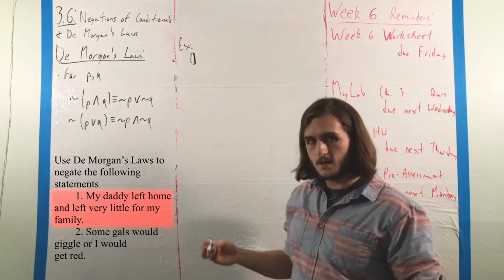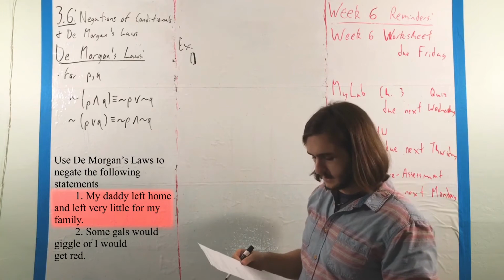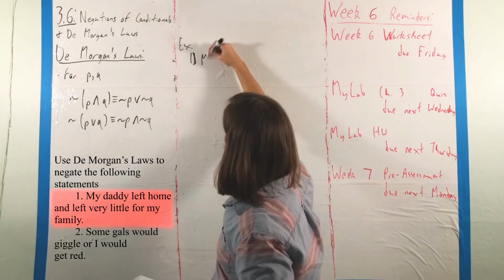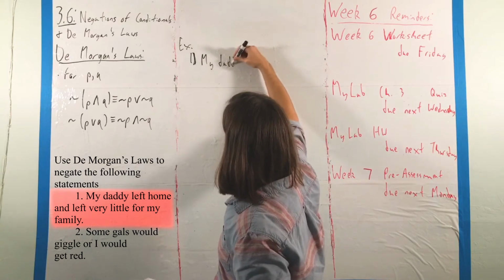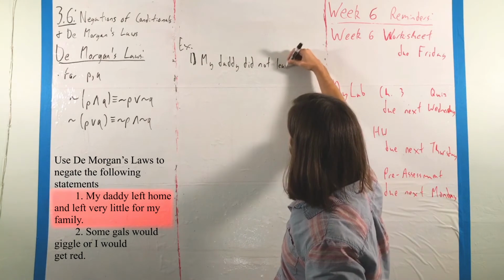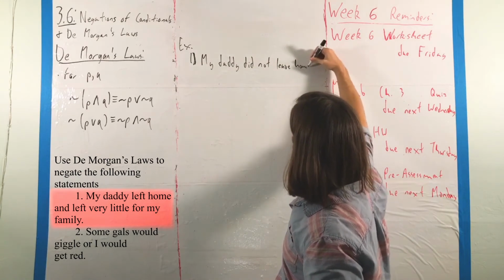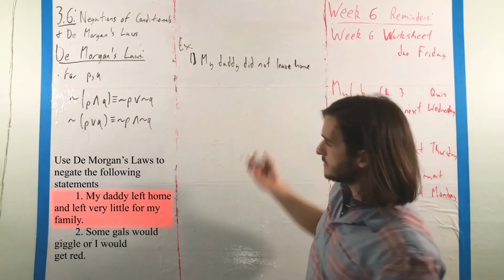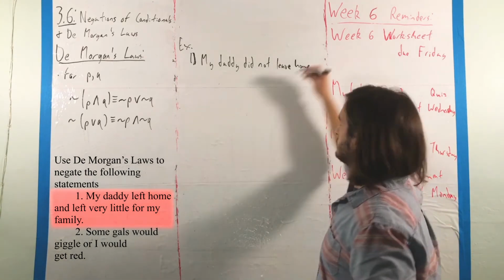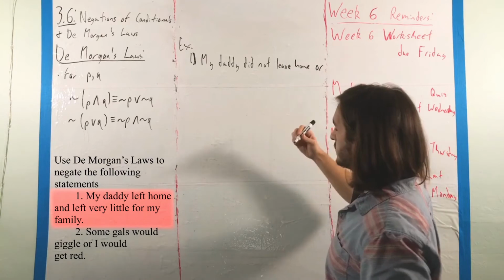what we can do is negate that first part of the statement. Since we have my daddy left home, that would become my daddy did not leave home. And then in the middle, because we have the conjunction and, it becomes or.